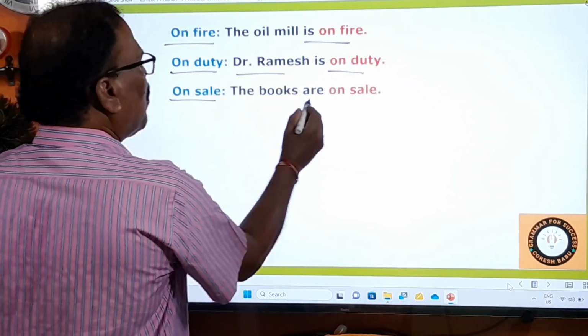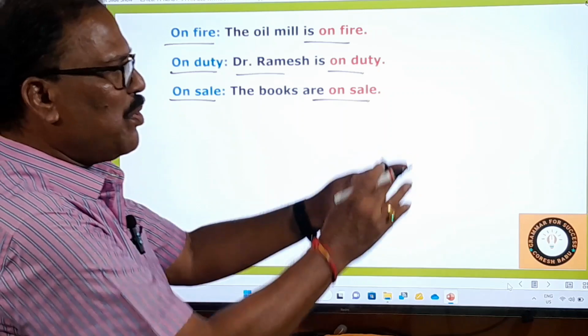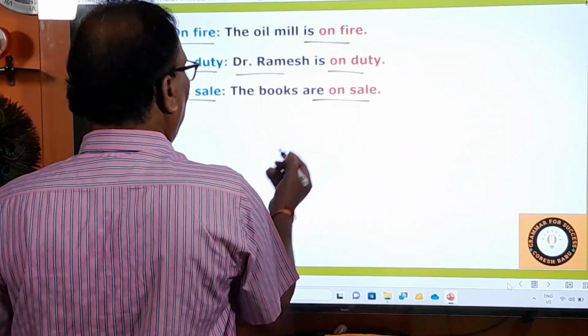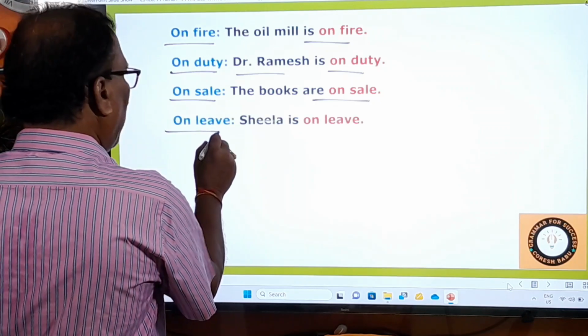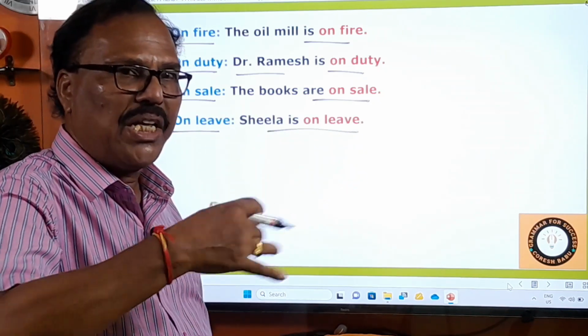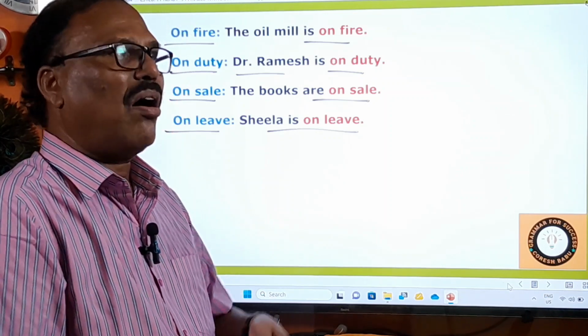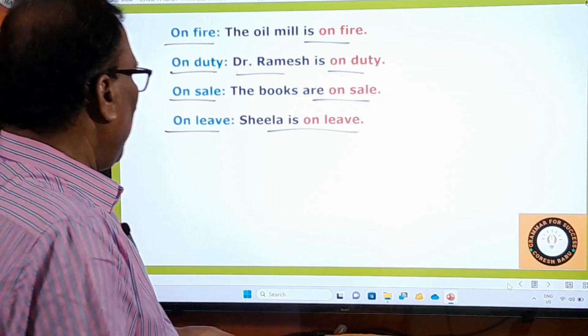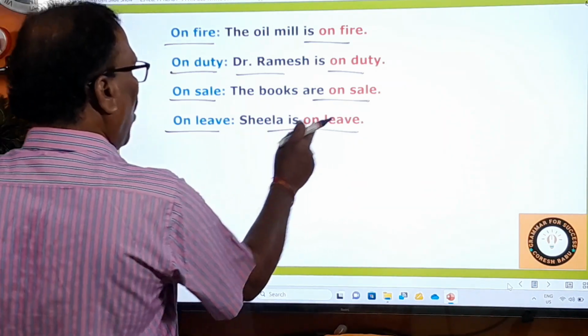On sale. The books are on sale. So what are these books for? Sir, these books are for sale, sir. On sale, for sale, both are there. And on leave. She is on leave. She has applied for her individual leaves. Holiday is different from leave. Leave is individual. Holiday is general. And Sheila is on leave.